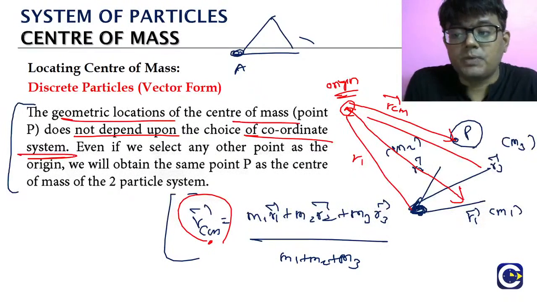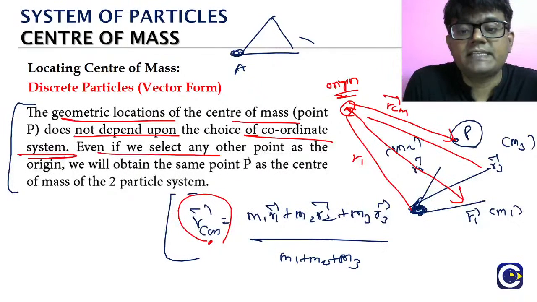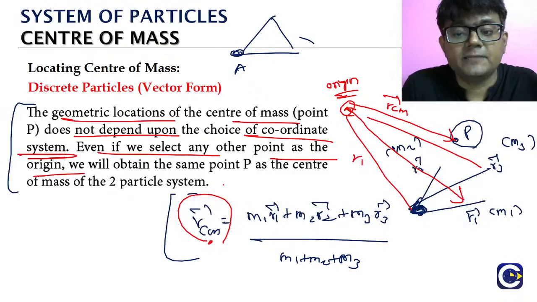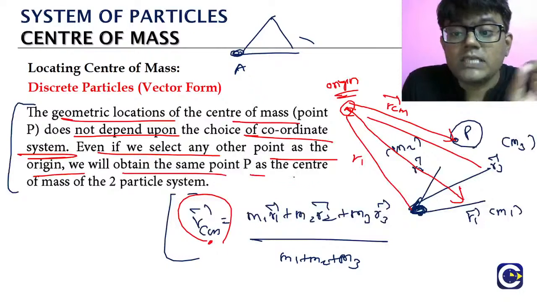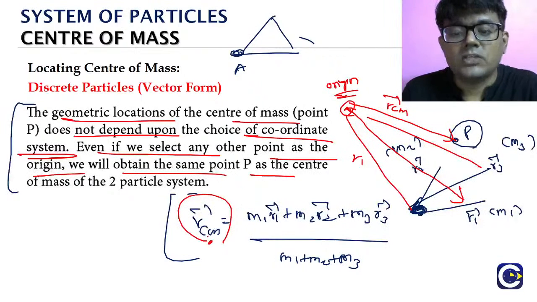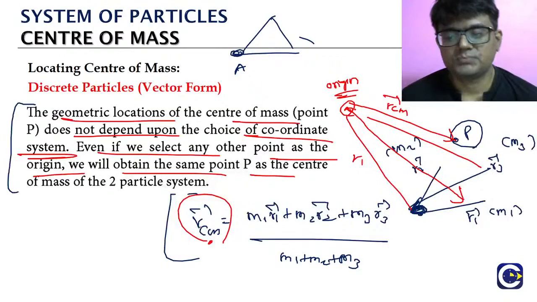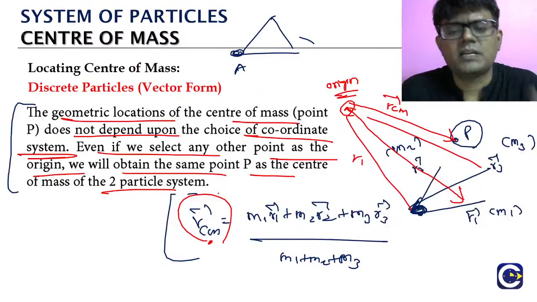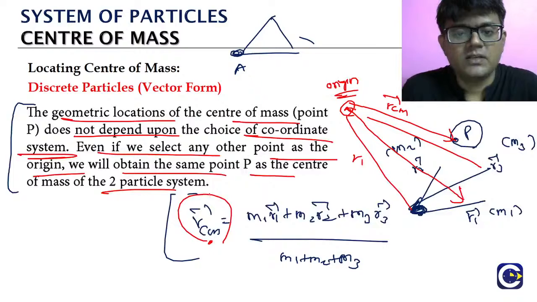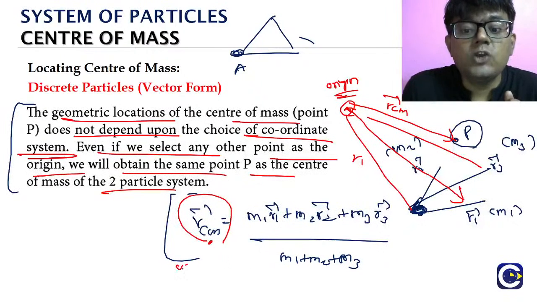Okay? So normally we take one origin, and then we shift the origin to some other point. Even if we select any other point as the origin, the geometric location will remain the same. The geometric location will not change, but the actual position vector value can change. So for 2 particles or 3 particles, whatever the number, the actual location does not change, but the position vector value might change.